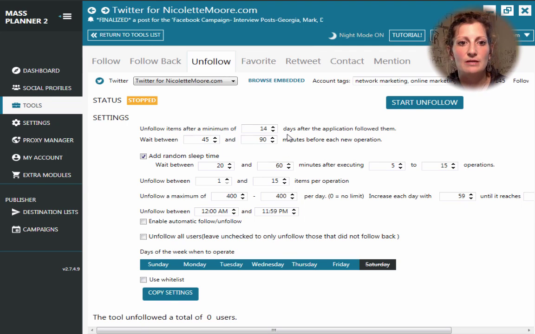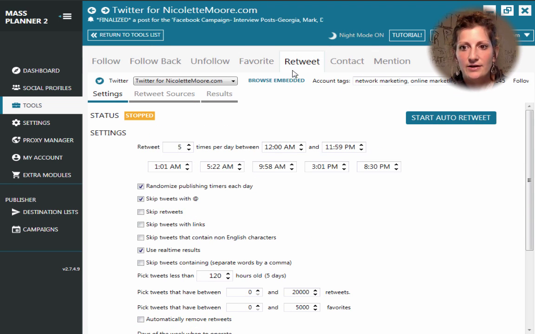And so I'm going to pretty much keep these just default between 45 minutes and 90 minutes between each operation. I did add the random sleep time, so it's just going to look a little bit more natural. I haven't even touched anything else. I just went ahead and did add a random sleep time. Don't worry about it on Saturdays, Mass Planner. Done.